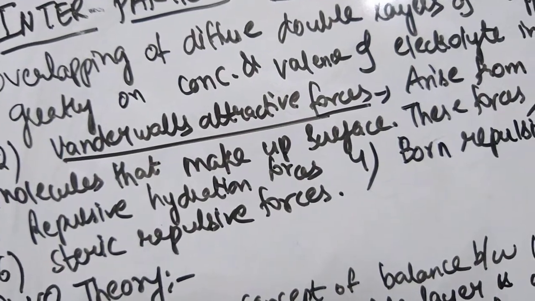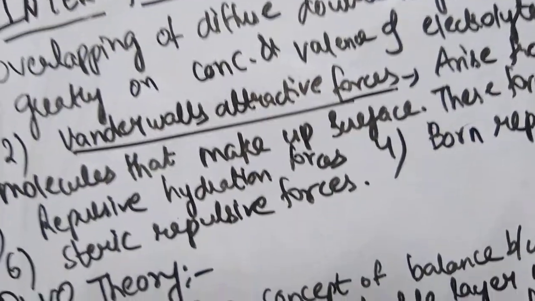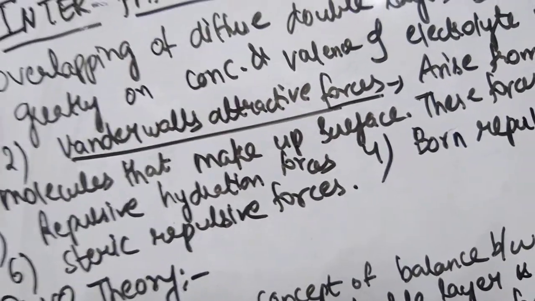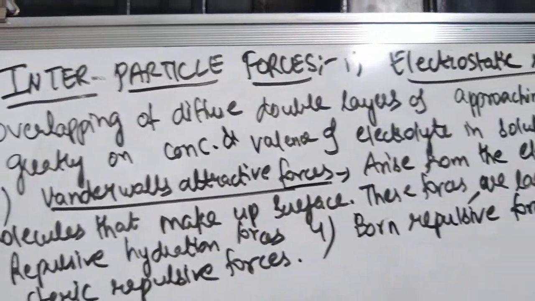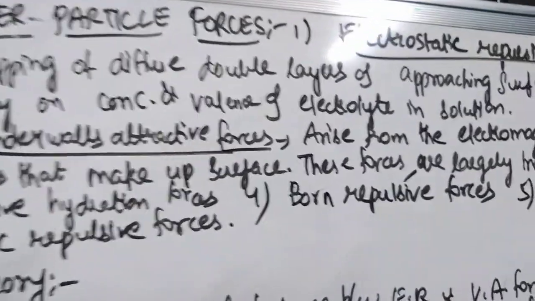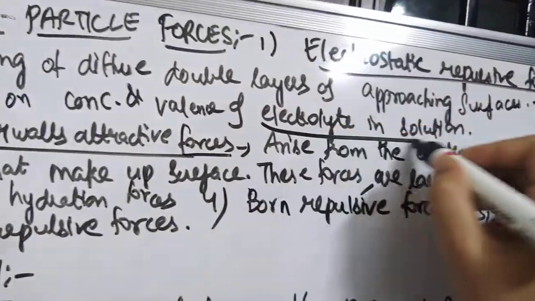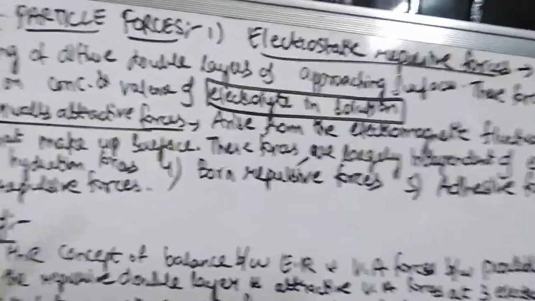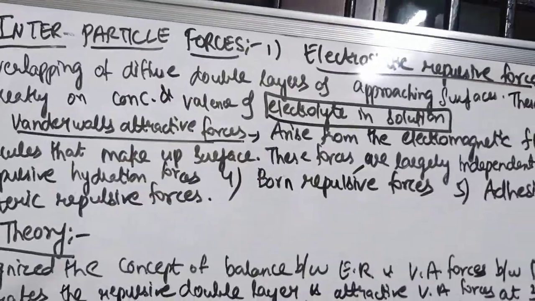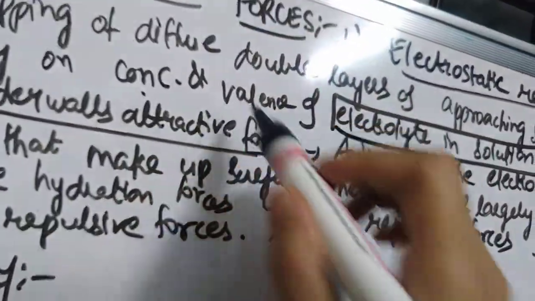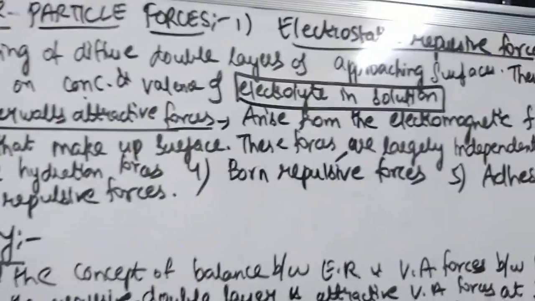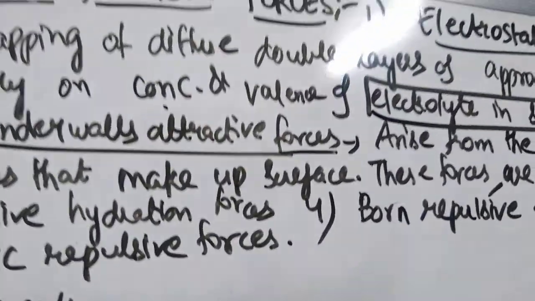Due to the overlapping of those double layers, electrostatic repulsive forces are formed, and these forces depend greatly on the concentration and valency of the electrolyte in solution. For example, if the electrolyte is sodium, you know that its valence is 1. So these repulsive forces greatly depend on the concentration and the valence of the electrolyte in solution.